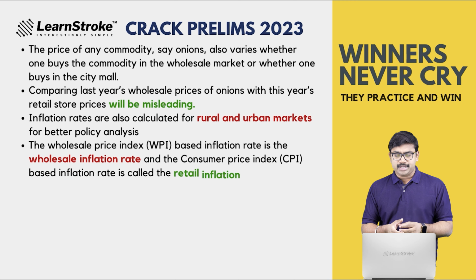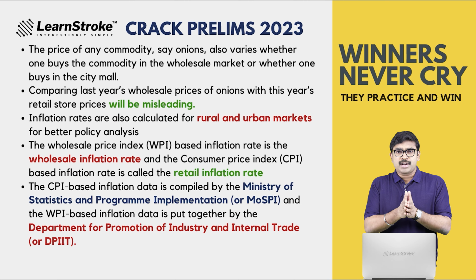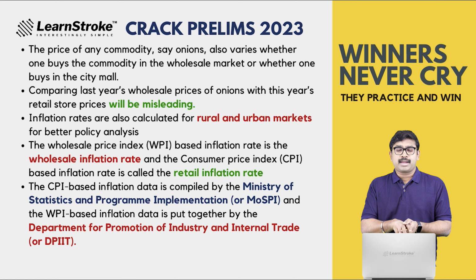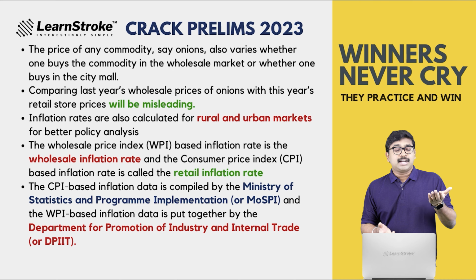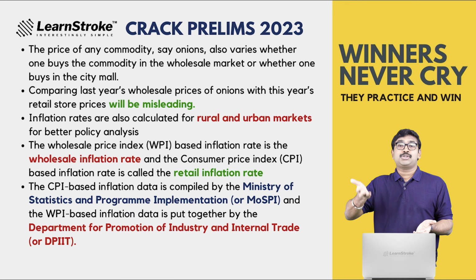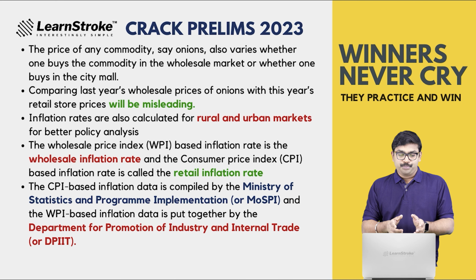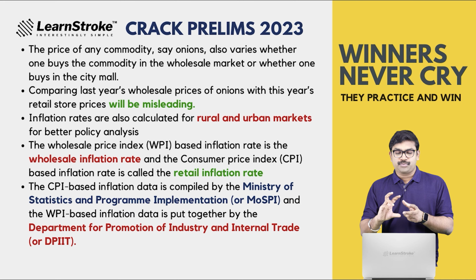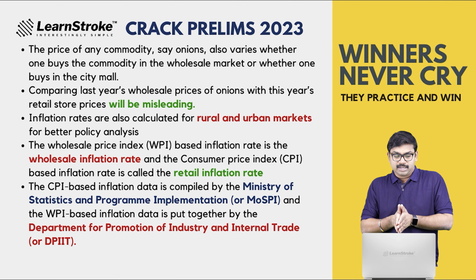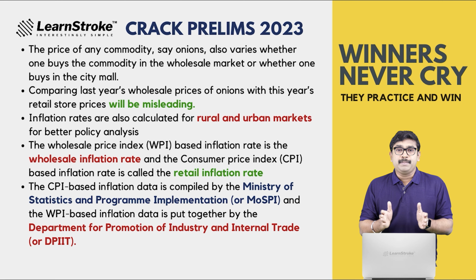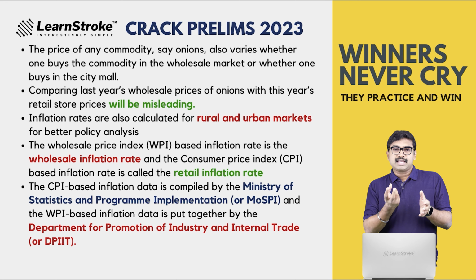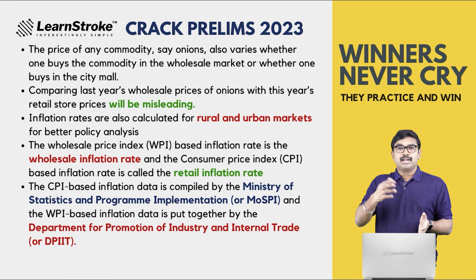The price of a commodity, say onions, varies between the wholesale market and the shopping mall. So comparing this year's retail price of onions with last year's wholesale price will be misleading. You cannot compare the same commodity in WPI as well as CPI.